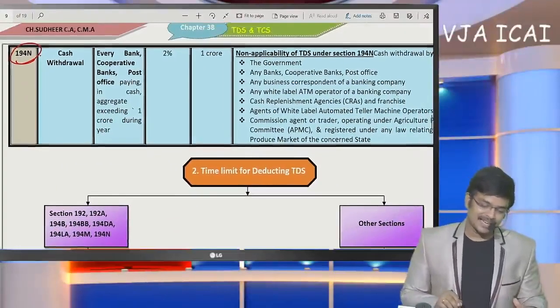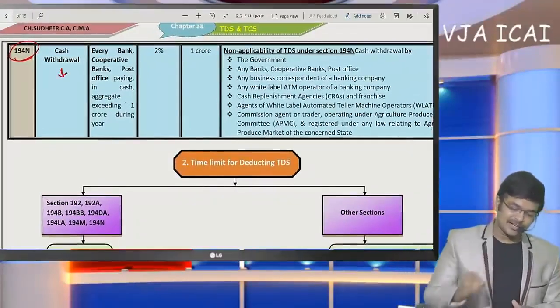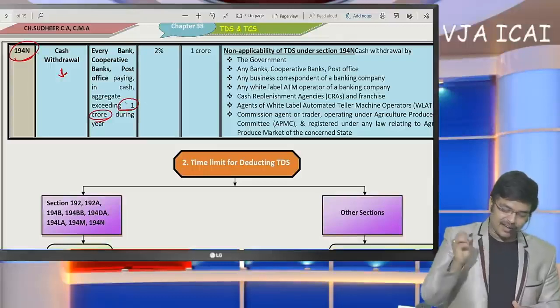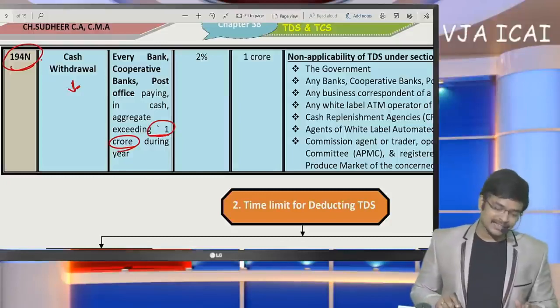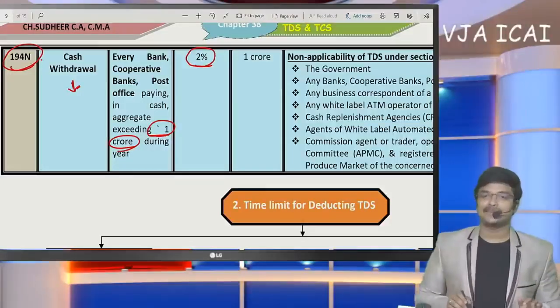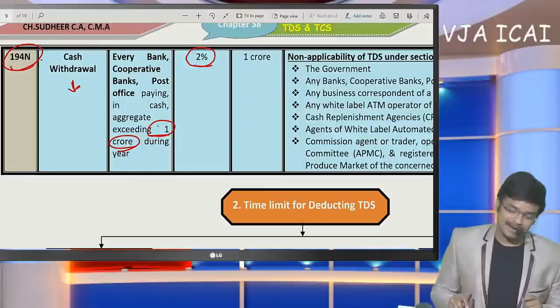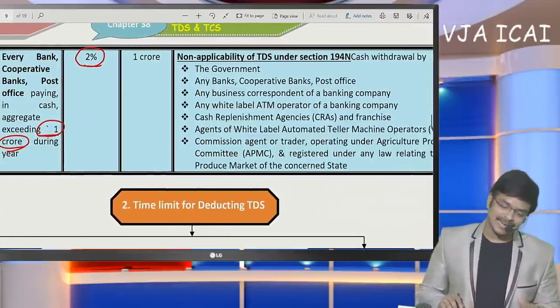And next, coming to section 194N, cash withdrawal. This is the new provision that was introduced in Finance Act 2019. If in a year cash withdrawal exceeds 1 crore, then TDS shall be deducted at the rate of 2%, which can be claimed at the time of filing of our return of income. But for all persons, cash withdrawal TDS will not be made. Here there are certain exceptions.